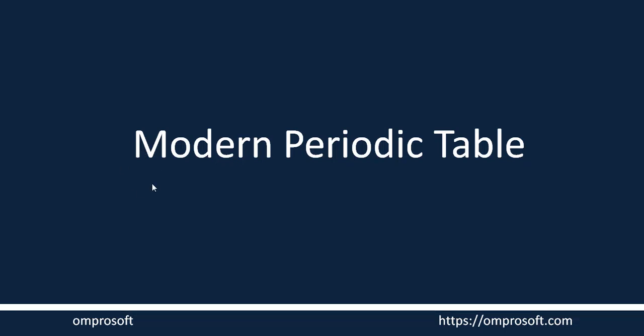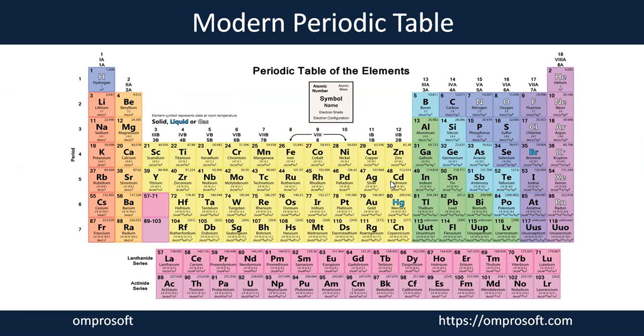With this session, we are going to discuss the modern periodic table. This is our modern periodic table, which we follow in the 21st century, given by Henry Moseley in the 19th century, who was a Russian chemist and also an inventor. He is best remembered for formulating the periodic law and creating a four-sided version of the periodic table of elements, which we follow till now.